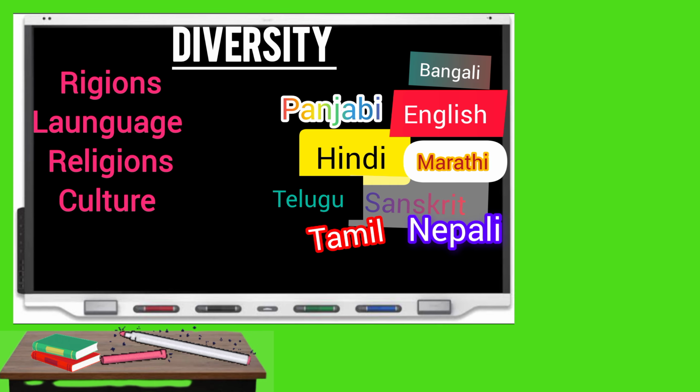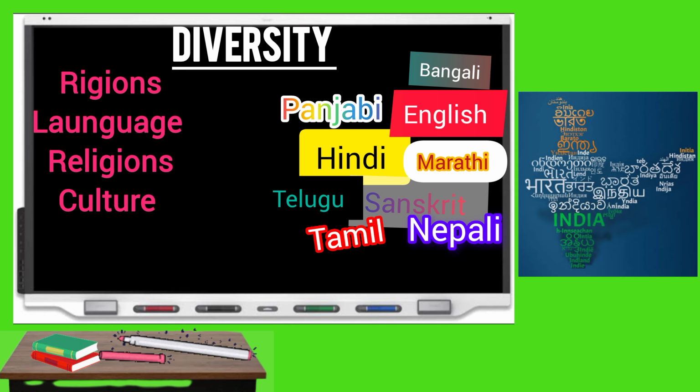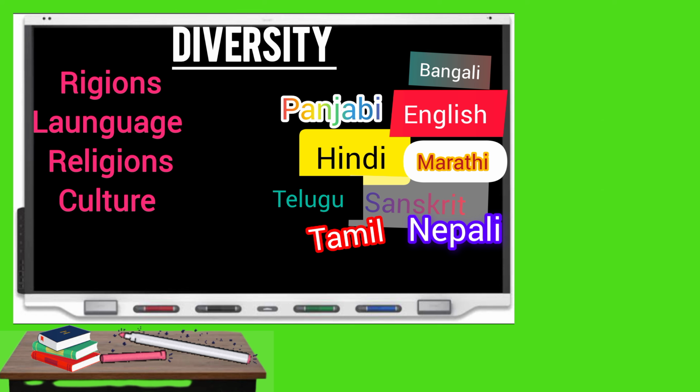Now what is diversity? We can say diversity occurs in terms of religions, languages, culture, and regions. So let's say I have a map of India here, and a person in Gujarat might speak the Gujarati language. A person in the West Bengal region would speak the Bengali language. A person in Kerala would speak the Malayalam language. So that is a kind of diversity within the nation that we can see. So you have various languages depicting the diversity.